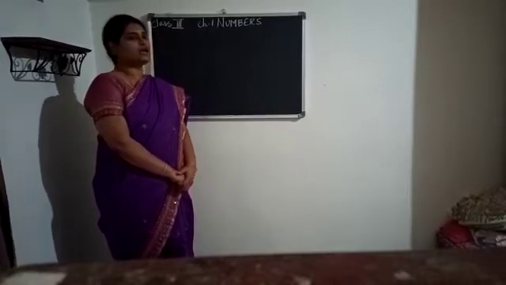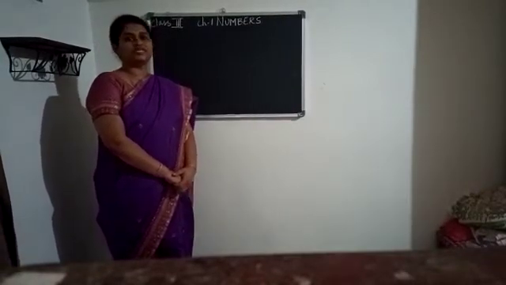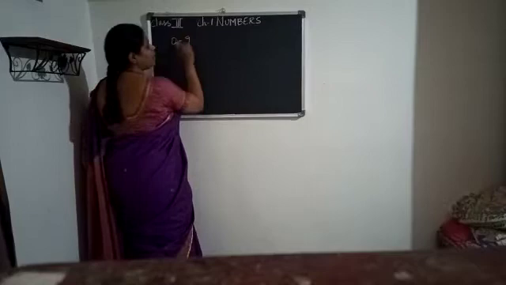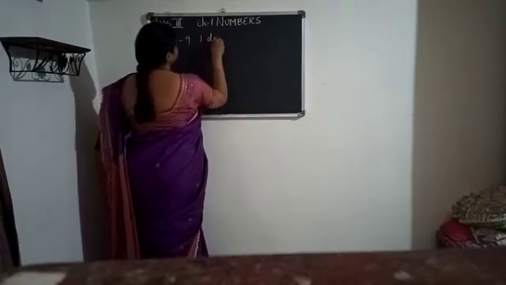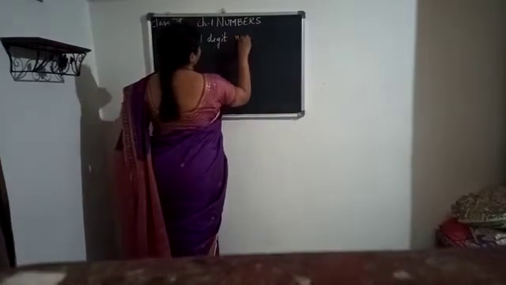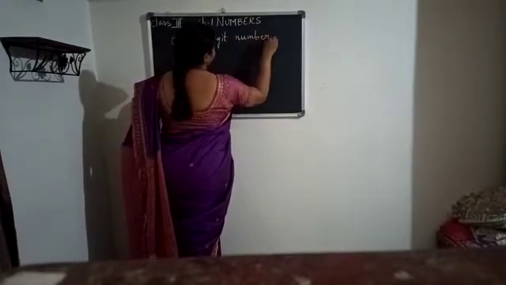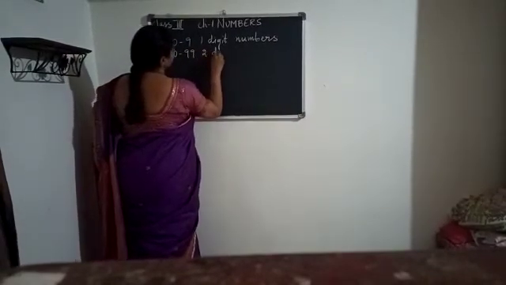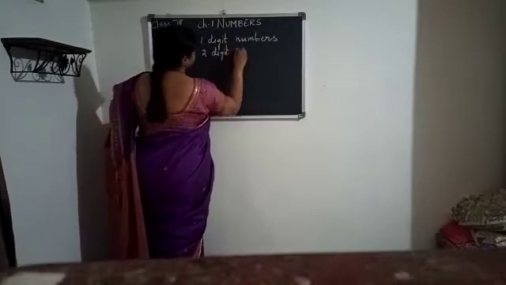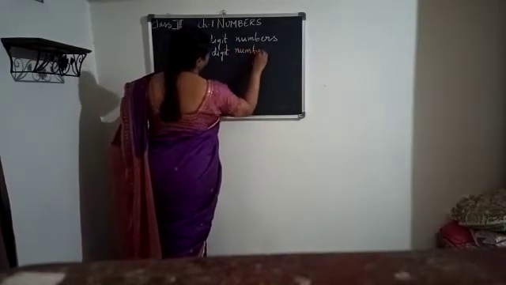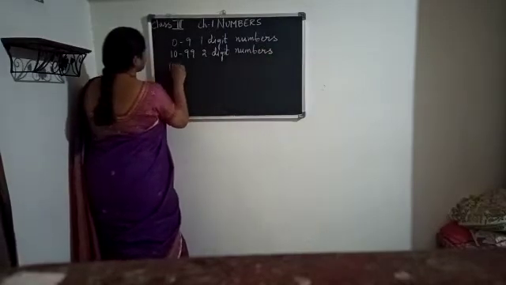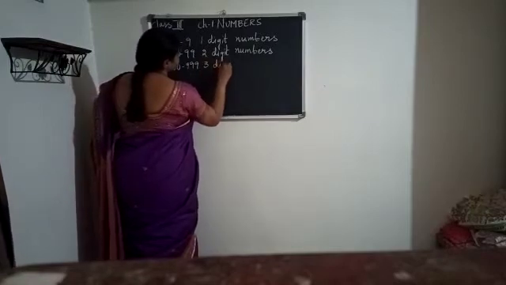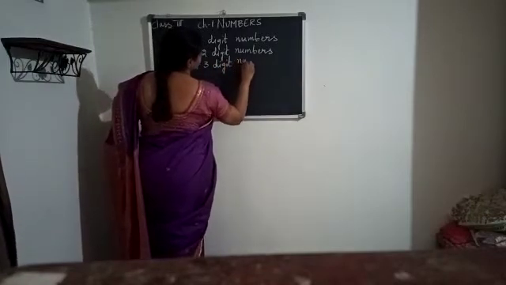You have learned 1-digit numbers, 2-digit numbers and 3-digit numbers, isn't it, children? So 0 to 9 are 1-digit numbers. 10 to 99 are 2-digit numbers. 100 to 999 are 3-digit numbers. Isn't it, children?